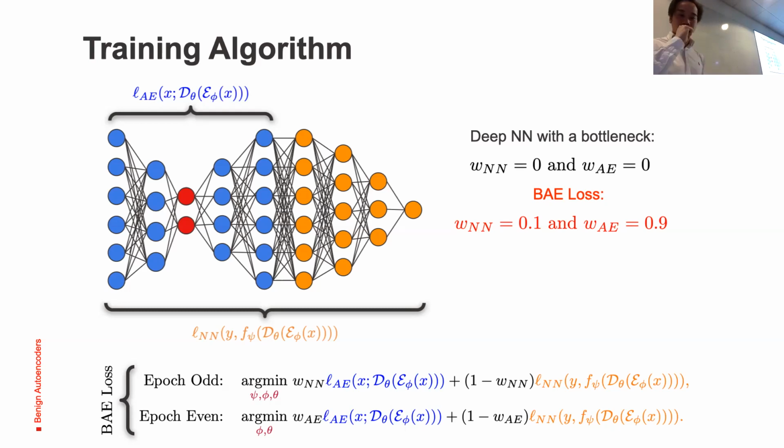Moreover, we are training this neural network with odd and even epochs. In the odd epochs, we are optimizing all the parameters, whereas in the even epochs, we are optimizing just the autoencoder, which is also penalized with the task classification loss.